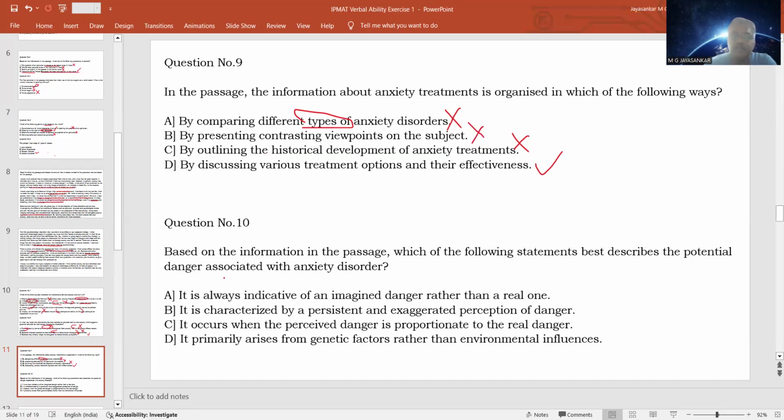Question number 10. Based on the information in the passage, which of the following statements best describes the potential danger associated with anxiety disorder? What is the danger associated with anxiety disorder? You have to find out. Option A: It is always indicative of an imagined danger rather than a real danger. Means anxiety disorder is indicating an imagined danger rather than a real danger. Is it correct?